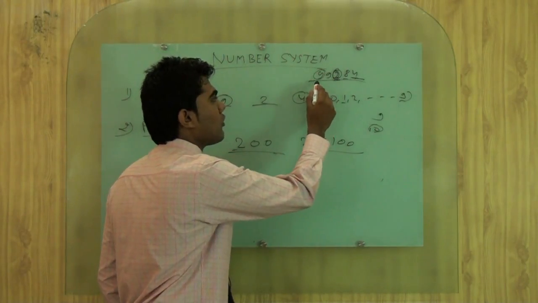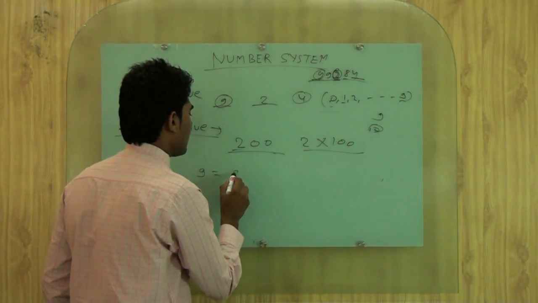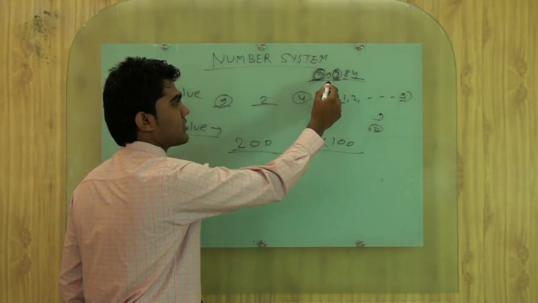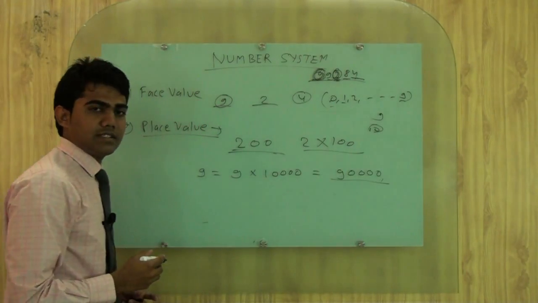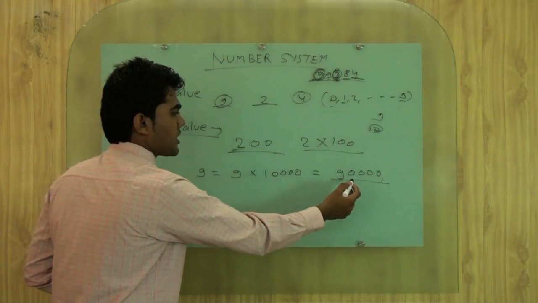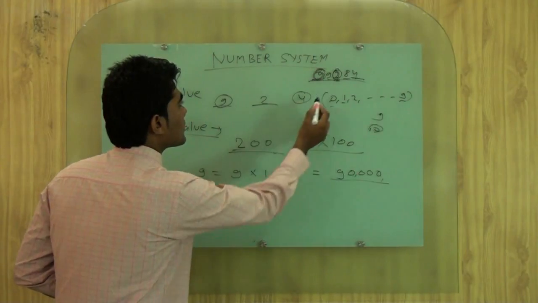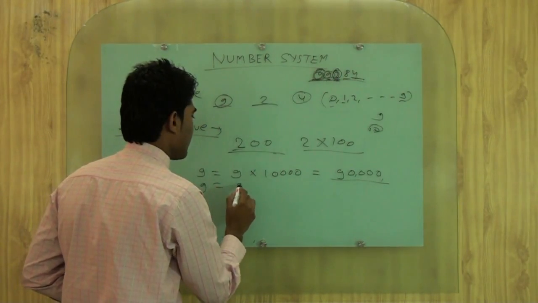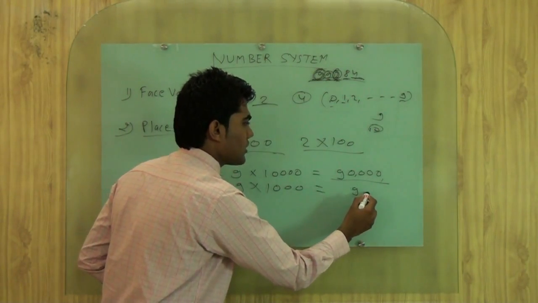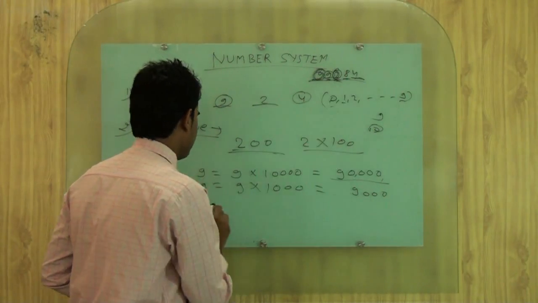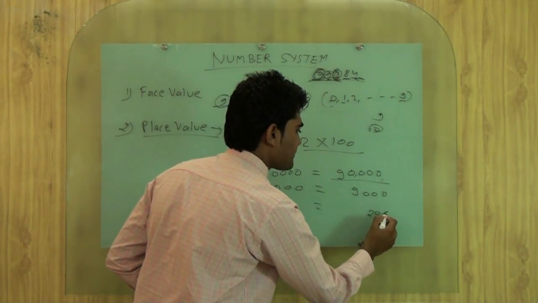If we are saying what is the place value of 9, then how will we write? For the first 9, we are taking this 9, 1 2 3 4 digits after it. You can easily calculate. Sorry, it's 90,000. We are talking about this 9. Then how will we calculate? 9 into 1, and 1 2 3 digits are there, so it is 9,000. Now for 2, multiply by 100, then 200.